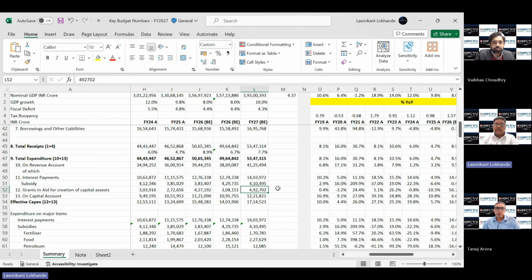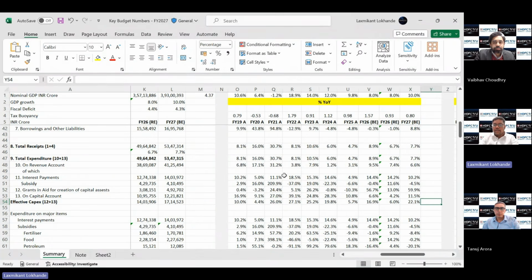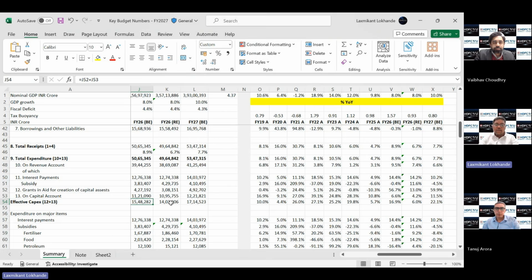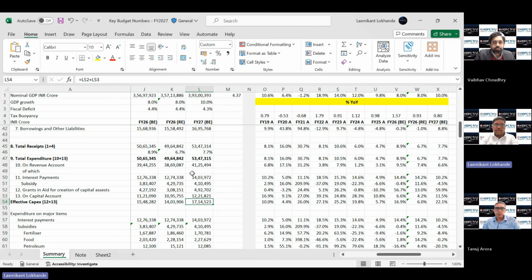So that is effectively again going into the creation of capital assets. So that figure is jumping up to in excess of 17 lakh crore. And if you see, the growth over there is 22%. Now this may be looking slightly ambitious, but even if there is some bit of shortfall over there, we are still talking about good numbers on the capex side.